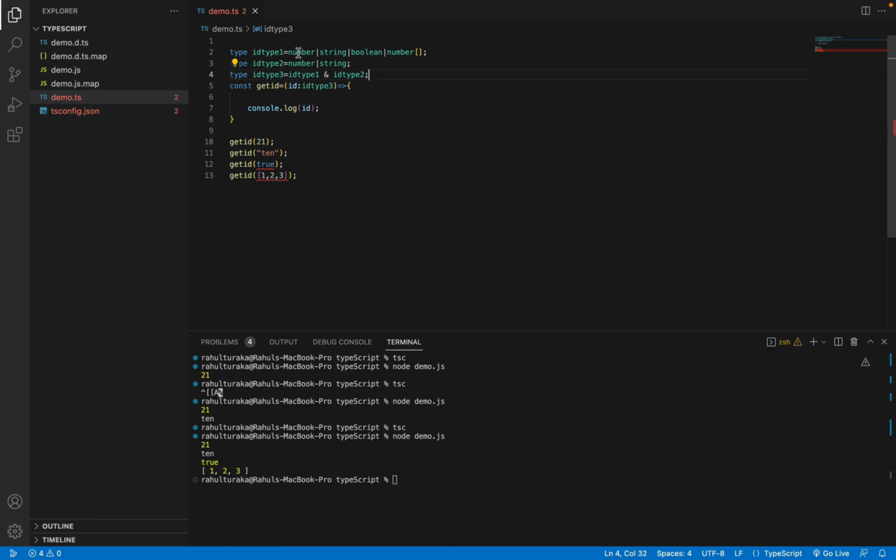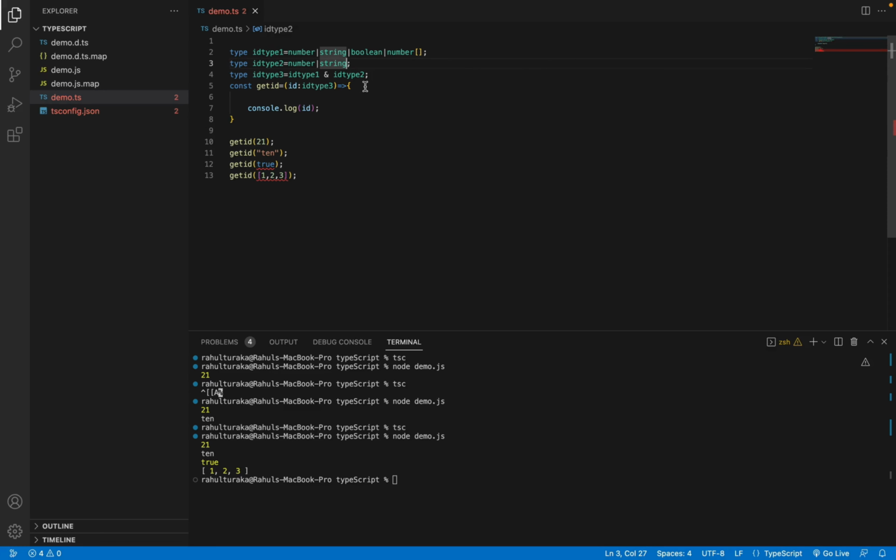In both type 1 and type 2, the common types are number and string. Boolean and number array are not available in IDType2, so that's why these two are giving errors. It is not accepting them. We have given intersection, and intersection means only the common types in both are considered. So let me add a boolean in the second type also and see. Boolean. As you can see, the error is gone here.